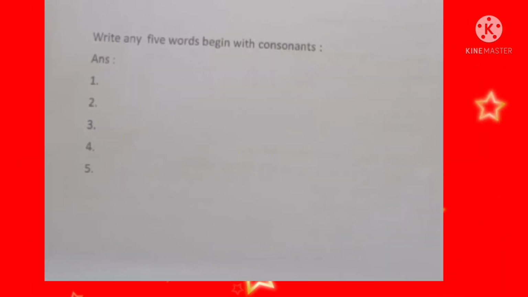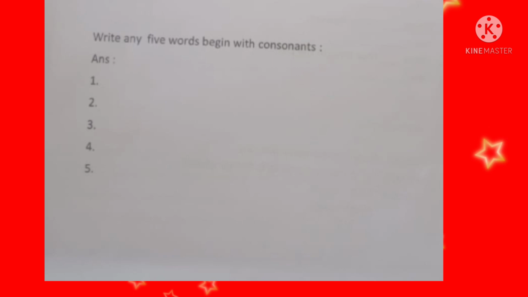I-C-E-C-R-E-A-M, ice cream. Number 4, orange. O-R-A-N-G-E, orange. And number 5, uncle. U-N-C-L-E, uncle. Now we are moving to write 5 words that begin with consonants.